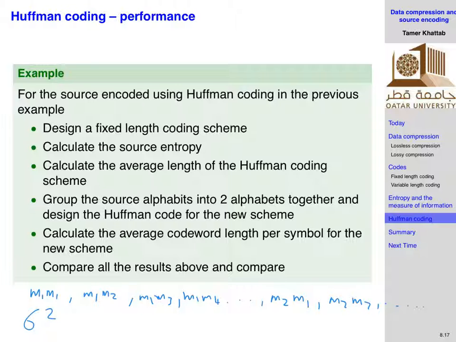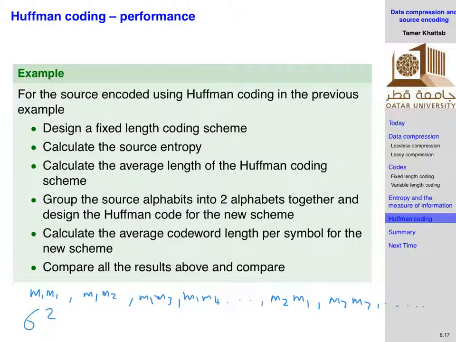So your source will be producing 36 symbols, and each one of them will have a probability that you can calculate, right? M1, M1 will be the probability of M1 times the probability of M1. M1, M2 will be the probability of M1 times the probability of M2, and so on. So you will have 36 possibilities with 36 probabilities, and perform the Huffman encoding for those. You order them, you get them encoded.